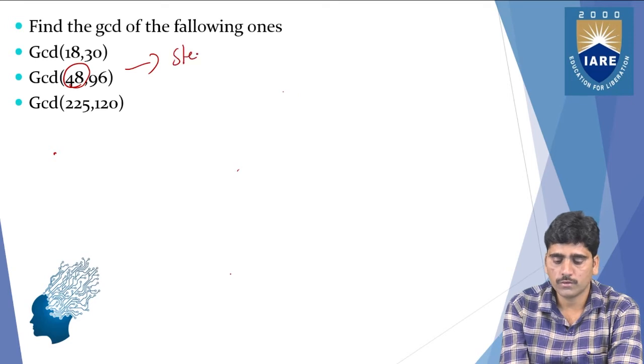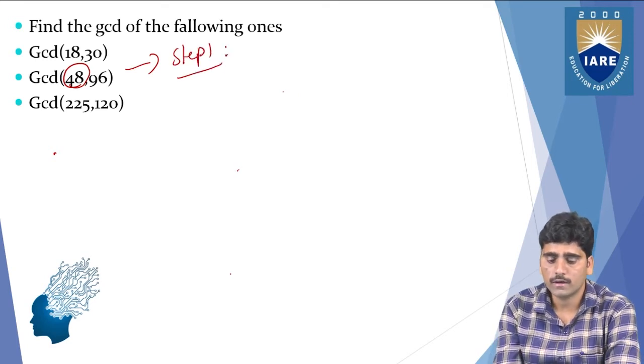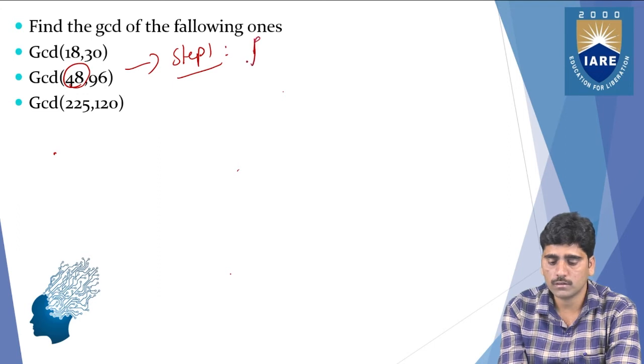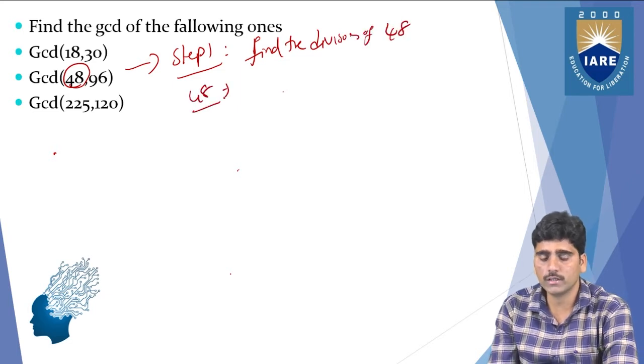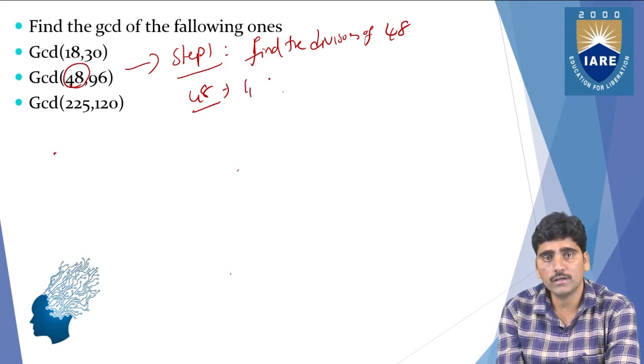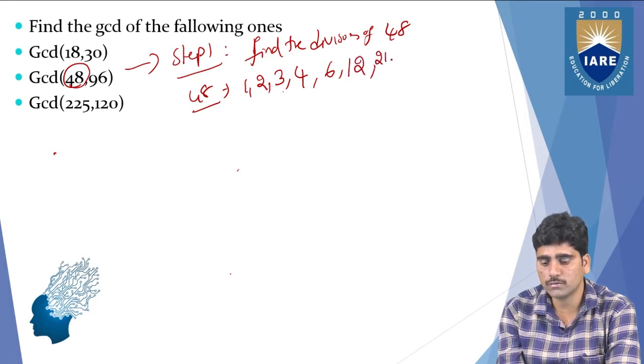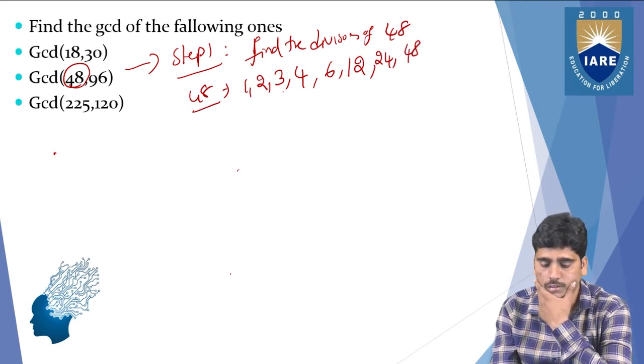So step 1 is to find the divisors of 48. What are the divisors of 48? 1 divides 48. The next, 2 divides 48. The next, 3 also divides 48. 4 also divides 48. 6 also divides 48. 7 no, and 9 also no. 10 no. The next, 12 also divides 48. And 24 also divides 48. And last, 48. So this is the way you can write the divisors of 48.